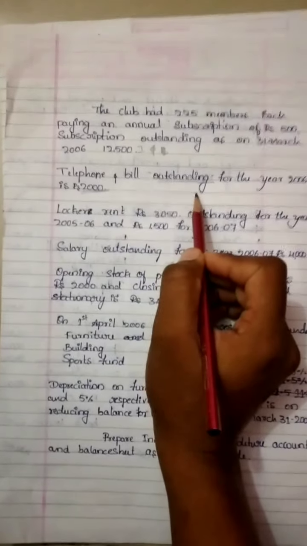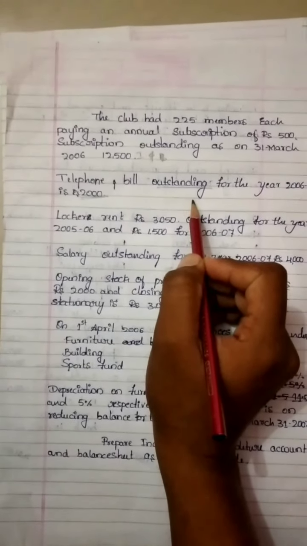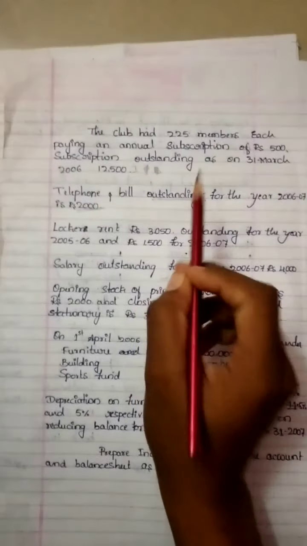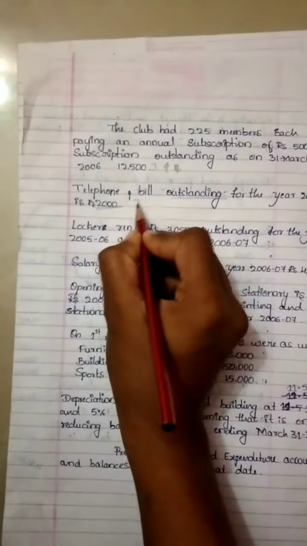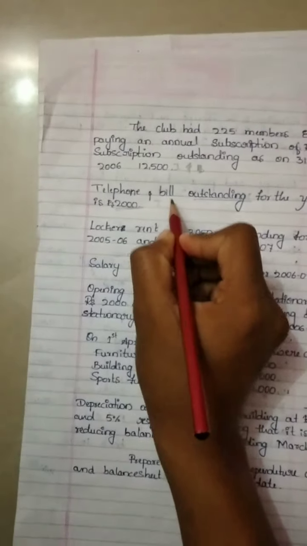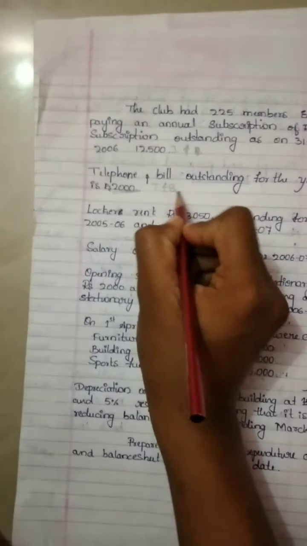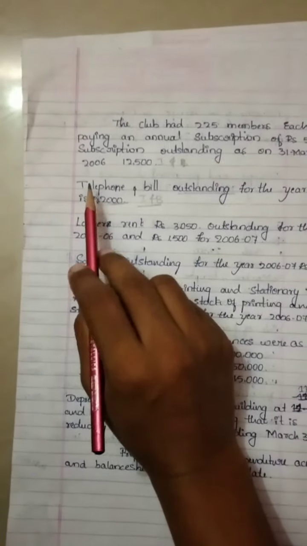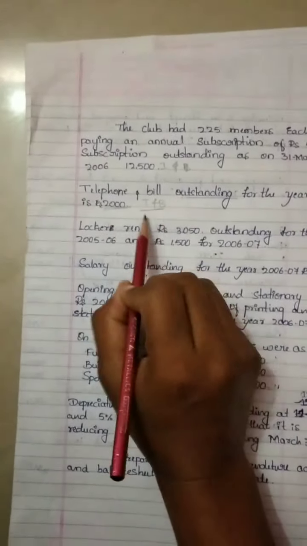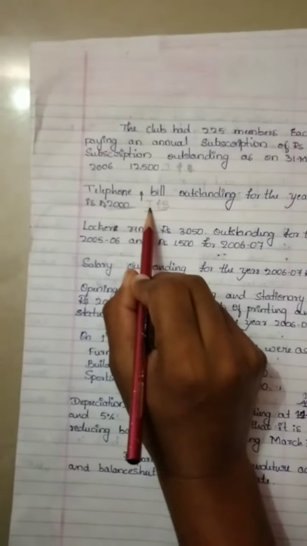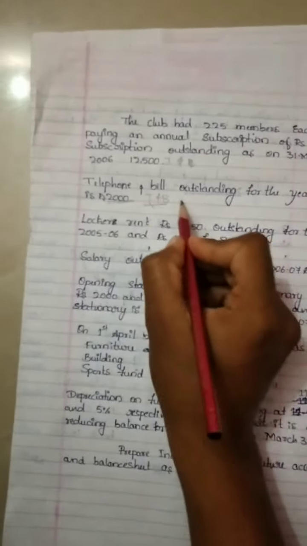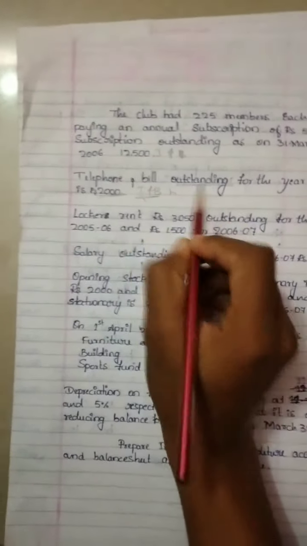So the outstanding amount will come in the expenditure side of income and expenditure account, and at the same time in balance sheet also. This outstanding telephone bill has two effects, that to expenditure side of income and expenditure account as well as liability side of balance sheet.